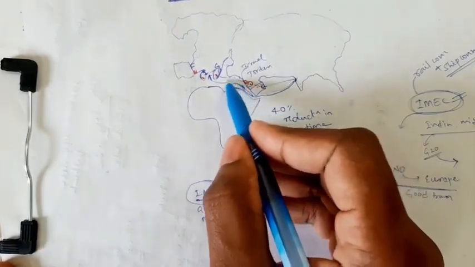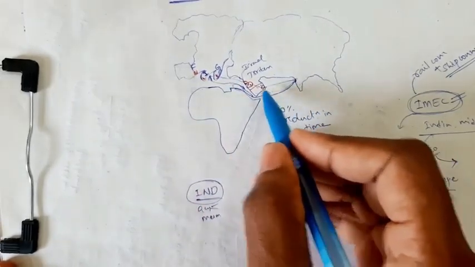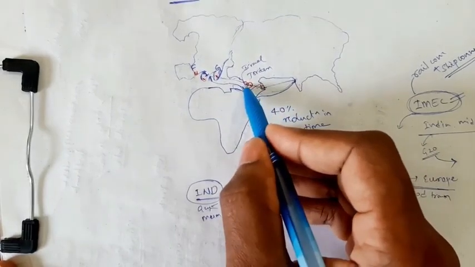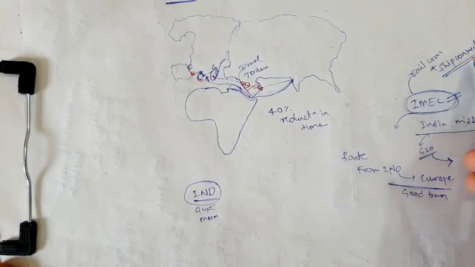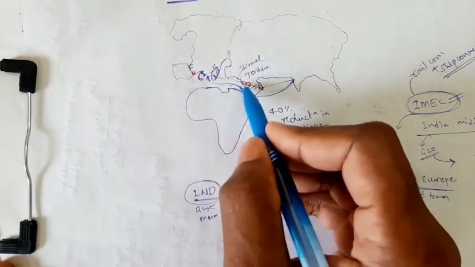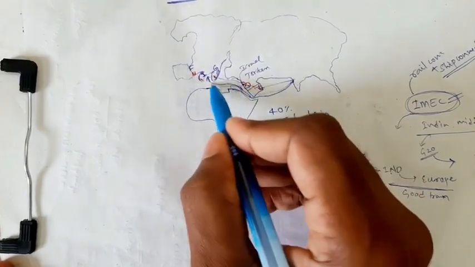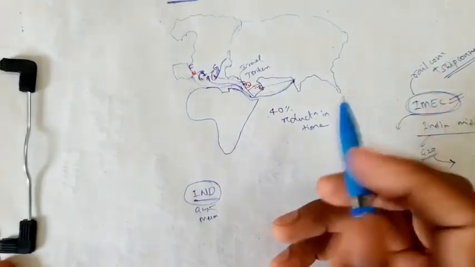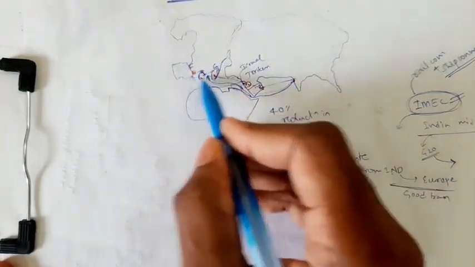From Israel again the sea route, ship connection, because this is the Mediterranean Sea. Here is also ship connection, but from UAE or Saudi Arabia to Israel, there is a rail connection. That's why I said this is the rail connection as well as ship connection. From Israel to Europe, there is a ship connection where the goods may reach Greece, or Italy, or France. There are three ports here. By this the goods reach Europe.